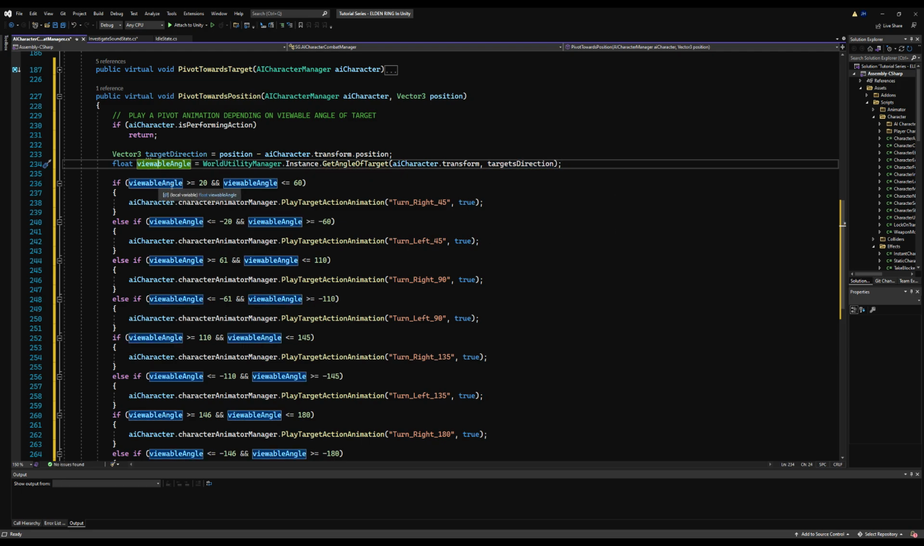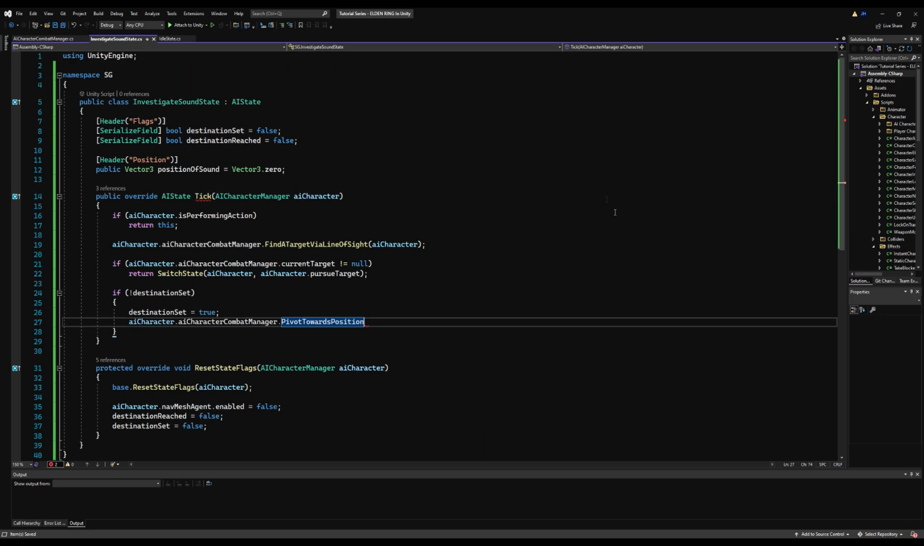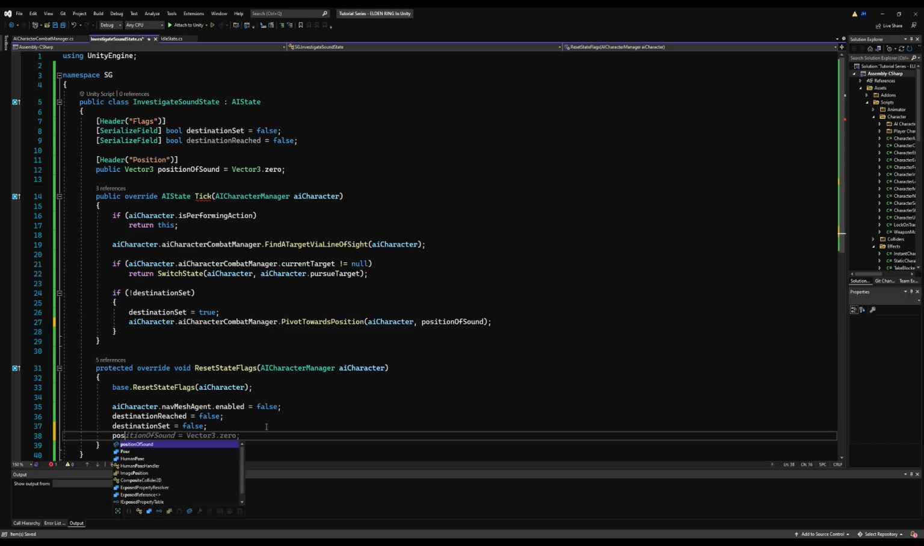Now, if I click this, you can see it highlights this, indicating that we're using the local variable instead of the variable in the script. And we can do the same for target's direction. We can just add an S there, and if I click that, you can see we're using this local variable right here. All right, cool. Now we can just pass, again, the AI character and the position of the sound, and we have a way to pivot towards whatever sound position we're sending.